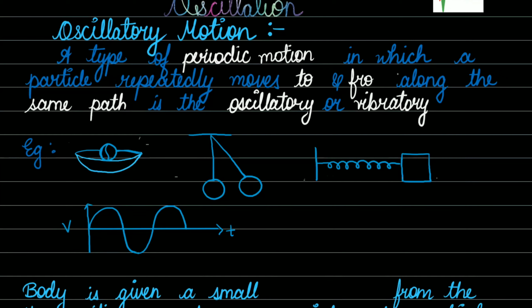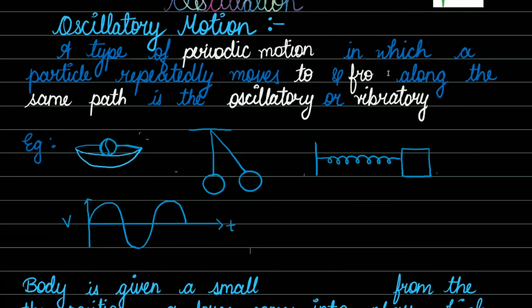Again, can you see this voltage versus time graph? It is an AC source. An AC current is an electrical example of oscillatory motion, where the sine wave keeps on oscillating from positive to negative, from positive to negative. So this AC electrical motion comes under oscillatory motion. All right, so let's move ahead.